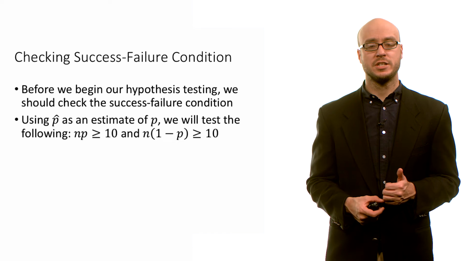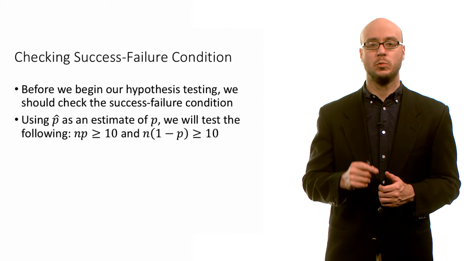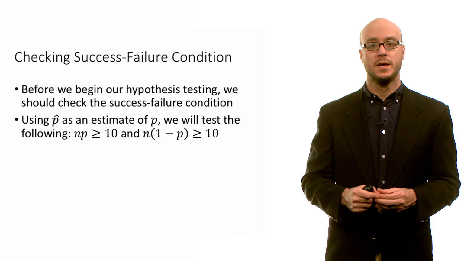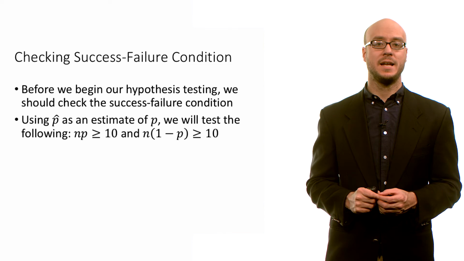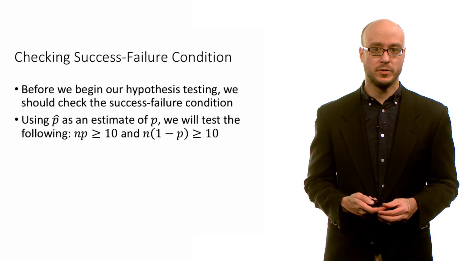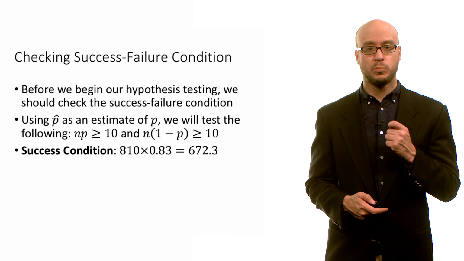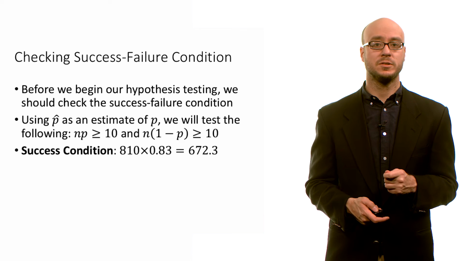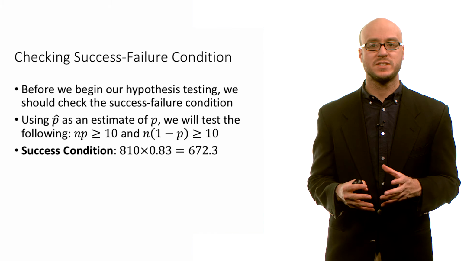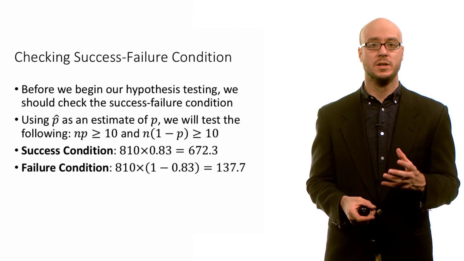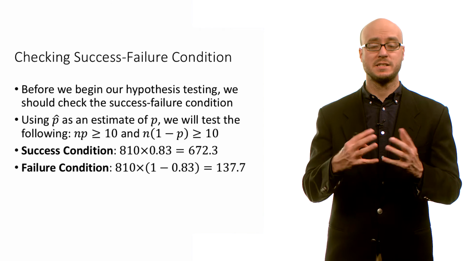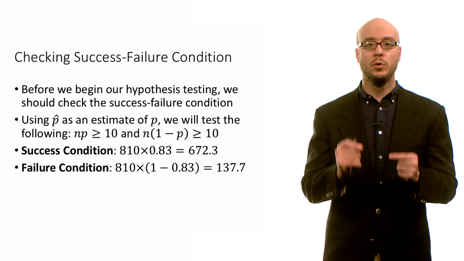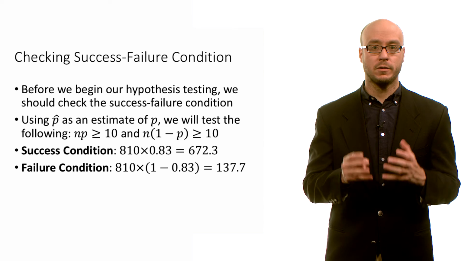So the success-failure condition says that p hat will be approximately normally distributed on the sampling distribution if n times p is greater than or equal to 10 and n times 1 minus p is greater than or equal to 10. So plugging in p hat for p and using our sample size of 810, we'd expect the number of successes to be about 672, and we'd expect the number of failures in that sample of 810 to be about 137, 138. Both of these values are greater than 10.